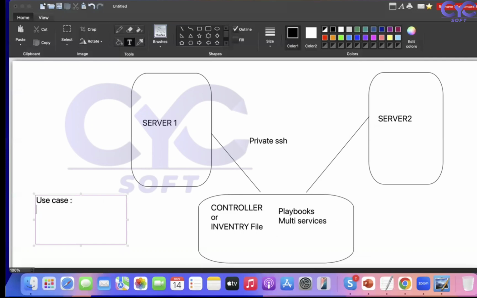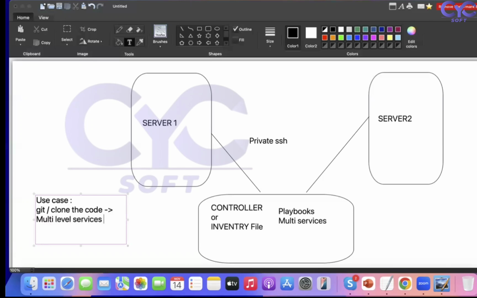Suppose I want to install Git, and I want to clone the code from a GitHub repository. I want to install Git, and I want to clone the code from the remote repository. So these are one or more services. This is called multi-level services.